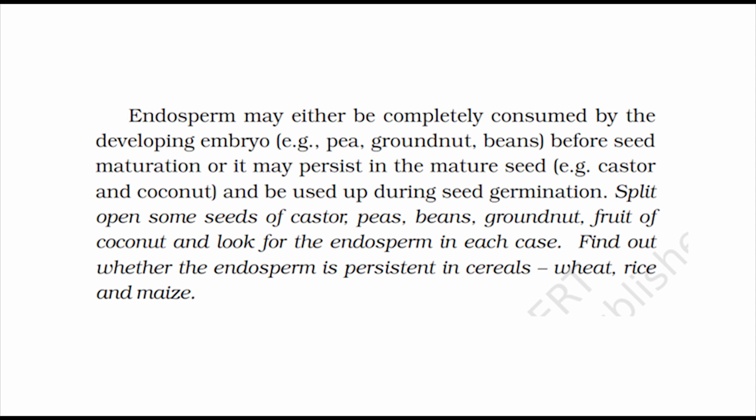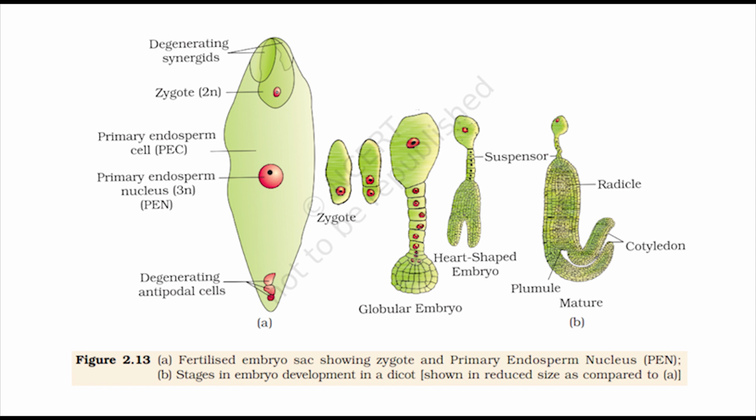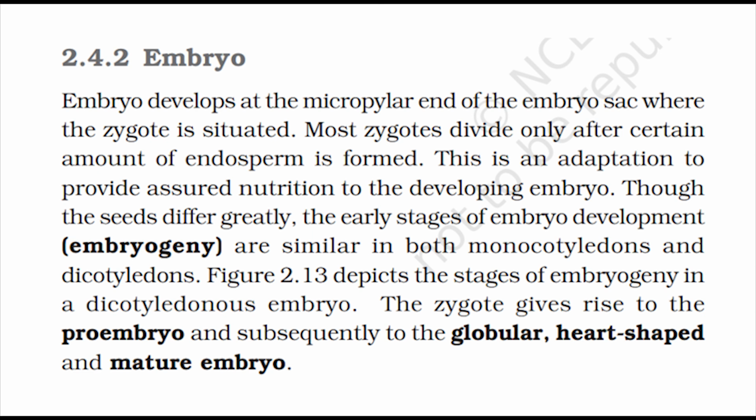Split open some seeds of castor, peas, beans, groundnut, fruit of coconut, and look for the endosperm in each case. Find out whether the endosperm is persistent in cereals, wheat, rice, and maize. Embryo. Embryo develops at the micropylar end of the embryo sac where the zygote is situated. Most zygotes divide only after a certain amount of endosperm is formed. This is an adaptation to provide assured nutrition to the developing embryo.